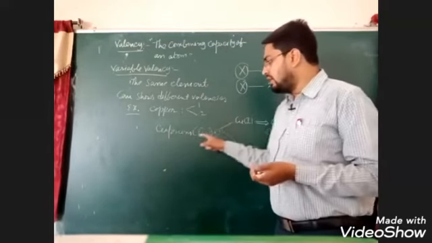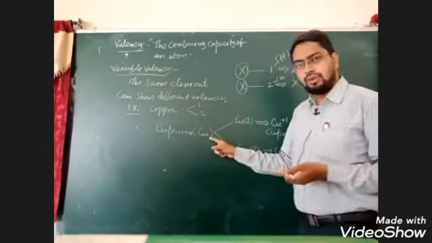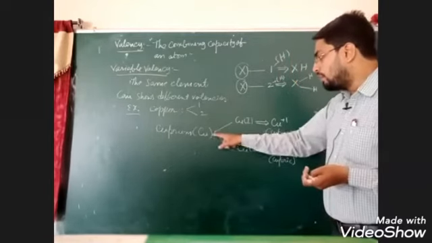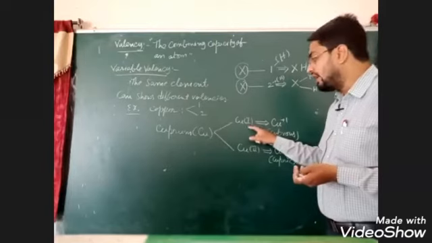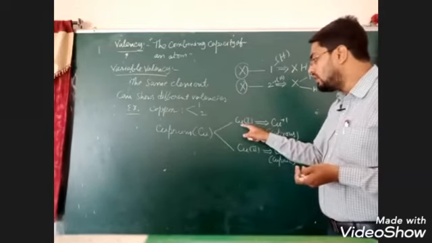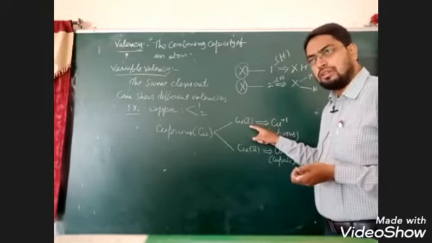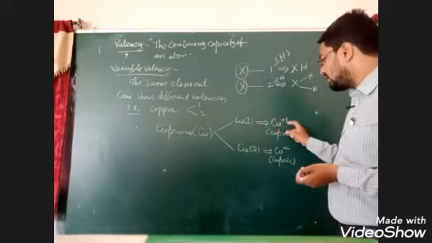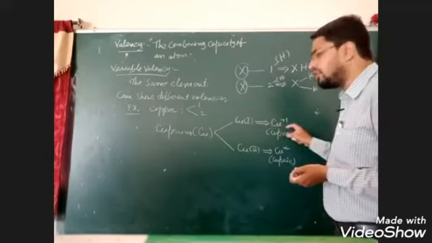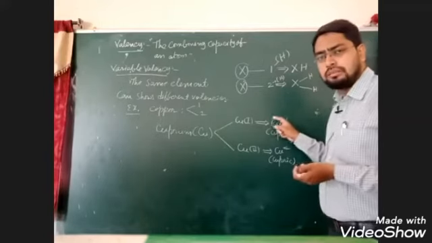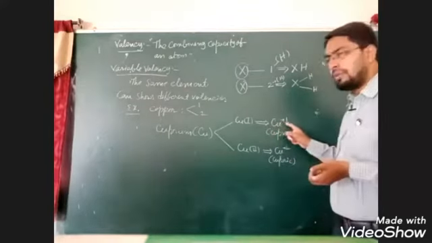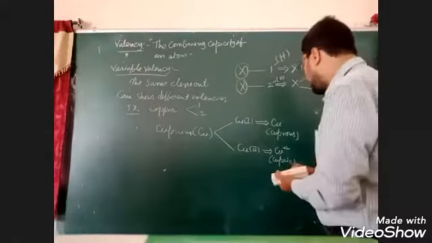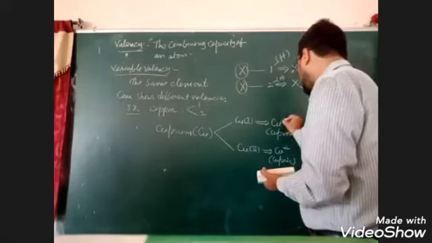Its name is cuprum, then it is Cu, and when cuprum valency is 1, we denote Cu within bracket Roman 1, and then its ionic symbol is like Cu plus 1, or you can write 1 plus also, no problem. 1 positive charge.